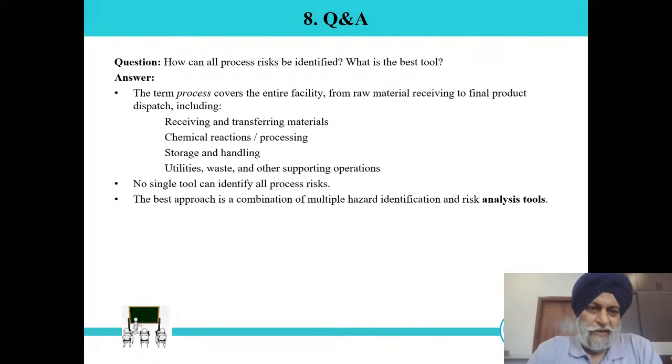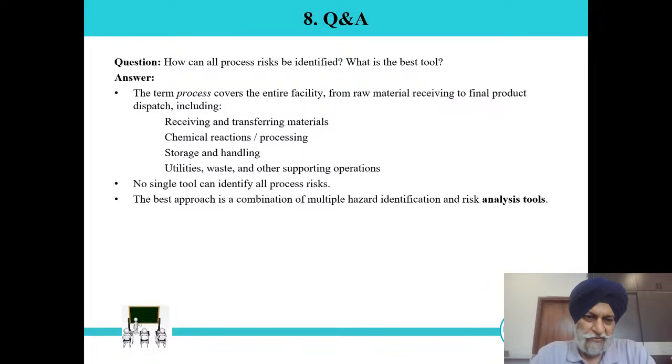So if you go back to the question, how can all process risk be identified? The process is this one part. If you consider process, we are receiving the raw material, we are unloading drums, loading drums, and after completion of the process, we fill the drums, we sometimes fill the tanker. So these are all parts of the process.